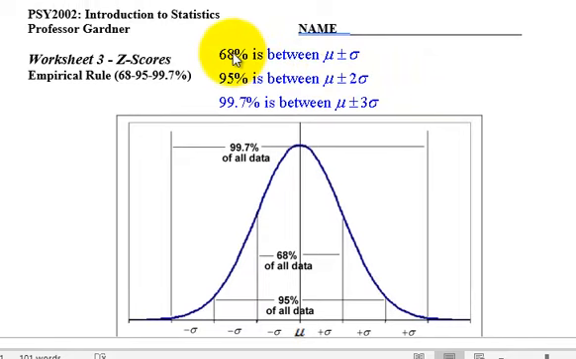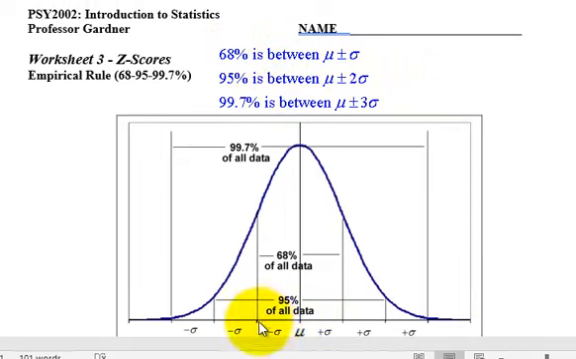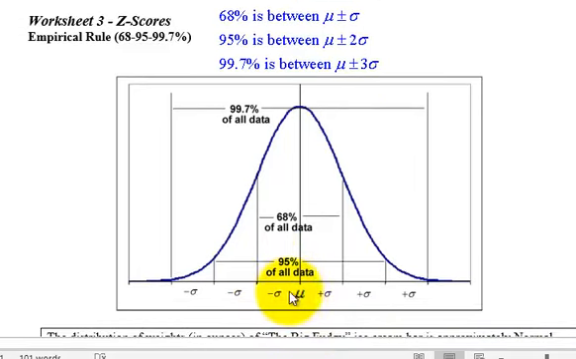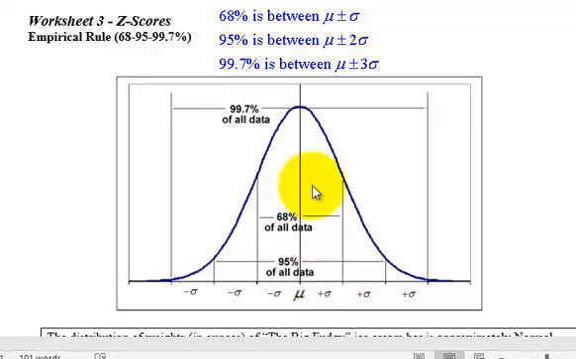So roughly 68%, 2/3 of your data should fall right in this range of the mean. So it's the mean plus one standard deviation, mean minus one standard deviation. That's 68% of your data. Rule 2, the most important one: 95% of your data, that's 19 out of 20, should fall between the mean plus or minus 2 standard deviations.